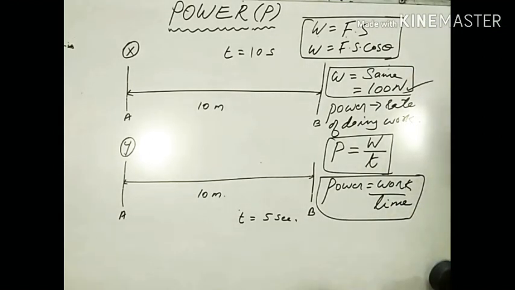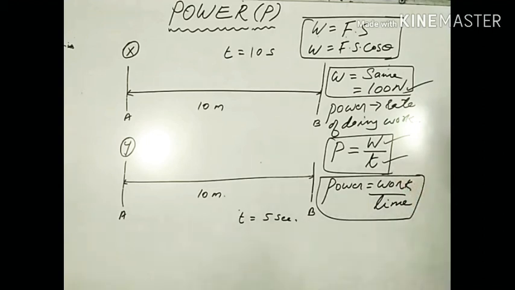From this formula, we can understand that the power spent by a source or a person depends upon the two following factors. It depends upon the amount of work done by the person or the source, and it depends upon the time taken by the source to do the same piece of work.